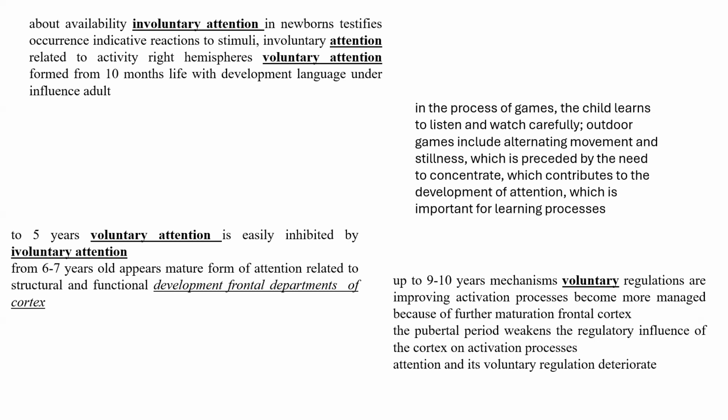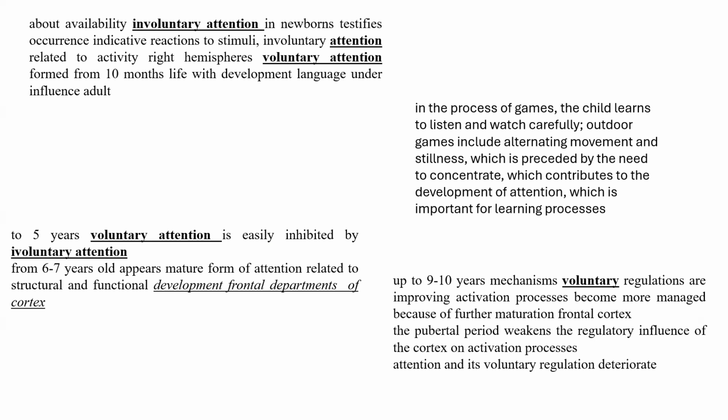Involuntary attention is related to activity of the right hemisphere. Voluntary attention forms from 10 months of life with the development of language, under the influence of adults. Up to 5 years, voluntary attention is easily inhibited by involuntary attention. So it means that until 5 or even 6 years old, it is hard for a baby to concentrate attention.